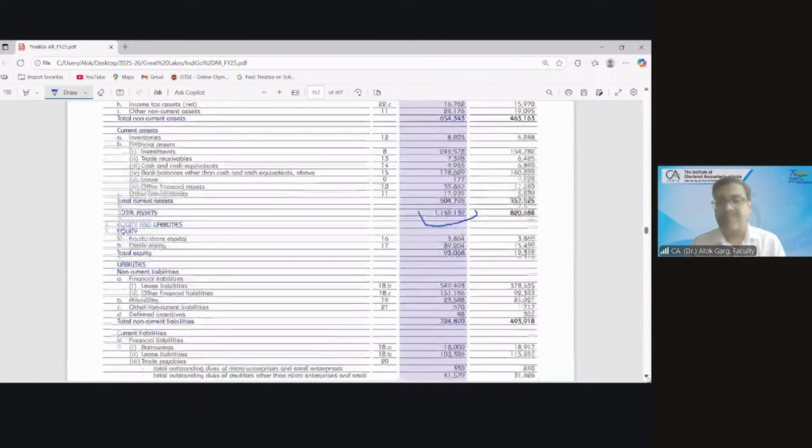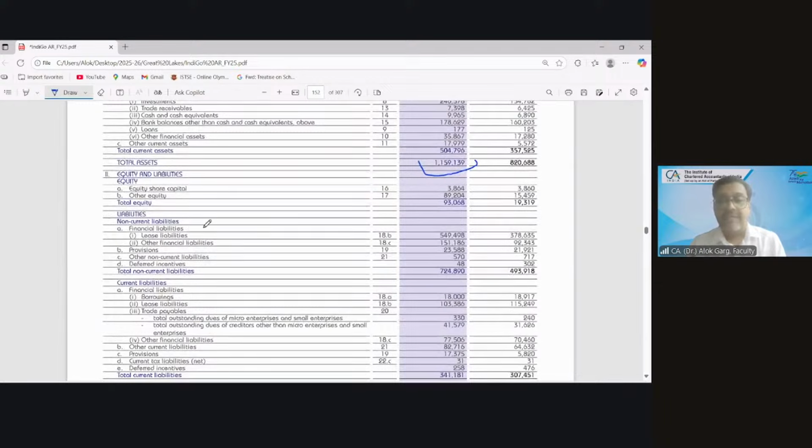And the lease liability, you can see, 55,000 crore is the non-current lease liability, and the current liability is 10,000 crore. It means lease payments within 1 year and lease payments beyond 1 year. So the total lease liability is 65,000 crores and the asset is 50,000 crores.